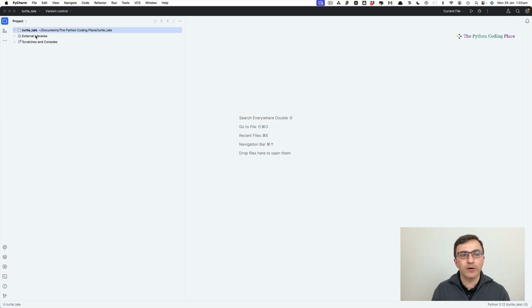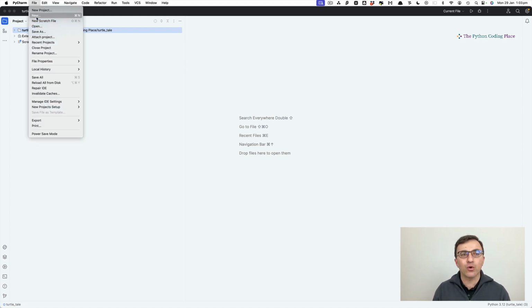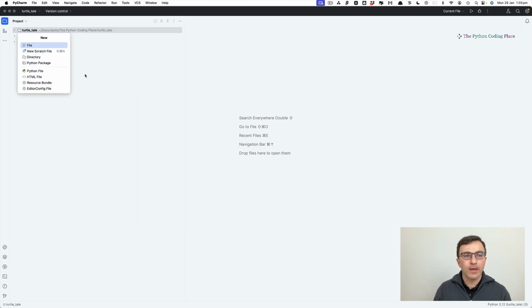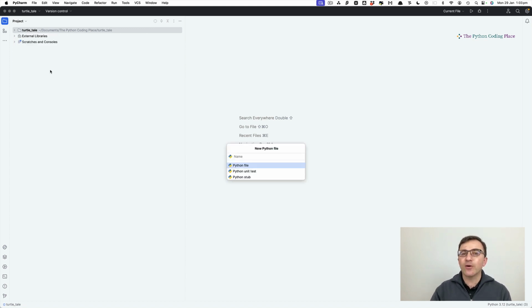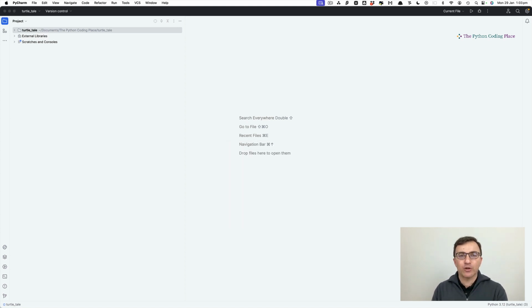So I'm going to open the sidebar to make sure that Turtletail, the name of my project, is selected. Go for new ... not project, we've done that already. New ... and Python file. The one that says Python file rather than the one that says file means that the file is going to be created automatically has the right extension. It makes life simpler for us. Getting started. Once again, we tend to not use spaces. You can if you want, but it's best not to.